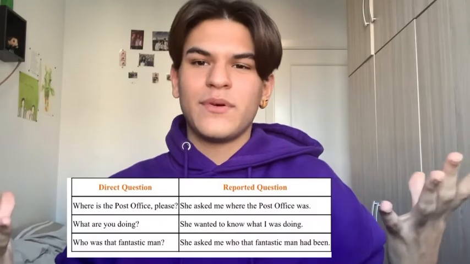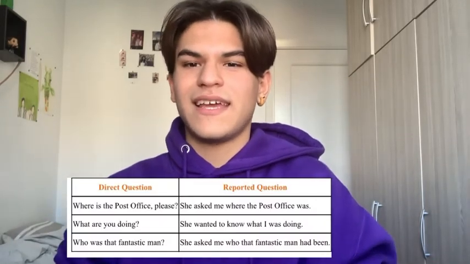You see the difference? As you can see, the direct question was in the present simple of the verb be. We make present simple questions with the verb be by changing the position of the subject and the verb. Now, what we have to do is put them back together before transforming that question, that sentence, into past simple. Here's a little table of another examples if you didn't get it that well.